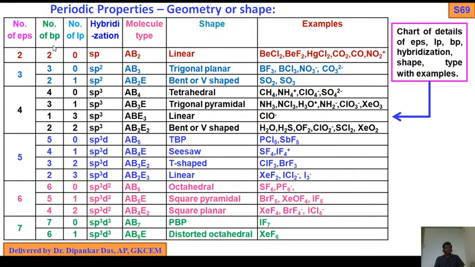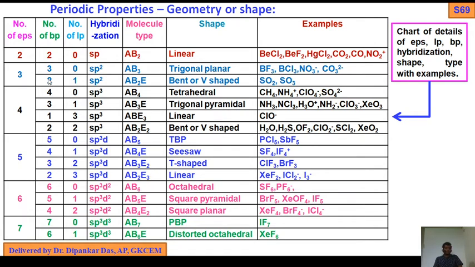So if number of bond pair is 3 and number of LP is 0, hybridization is sp2, what type of molecule? AB3. Then it should be trigonal planar structure. This is called regular structure. BF3, BCl3, NO3 minus, CO3 2 minus. Here carbon 4 plus 2 by 2, 3. BF3, boron 3 plus 3 by 2, 3. Boron is 2s2 2p1, 3 valence electrons, 3 plus 3 by 2, 3.